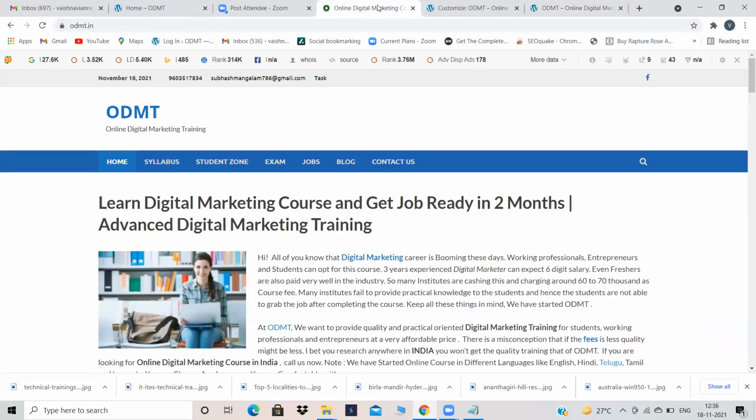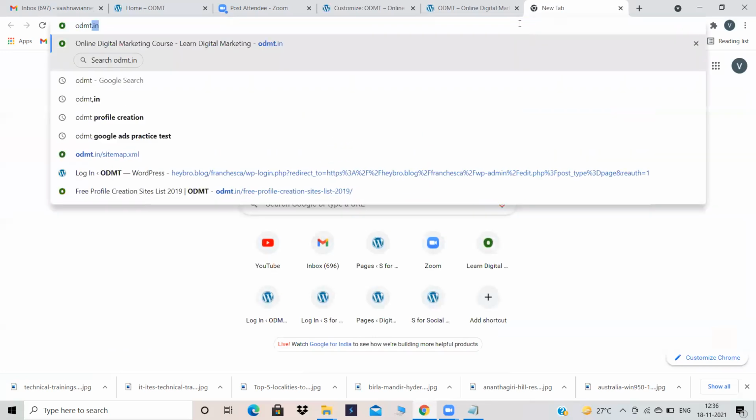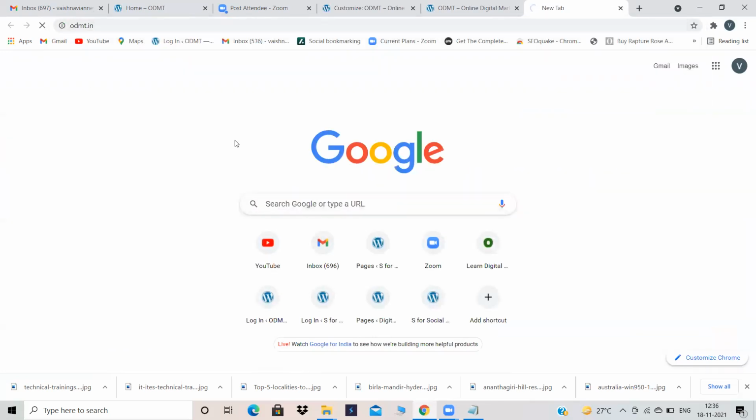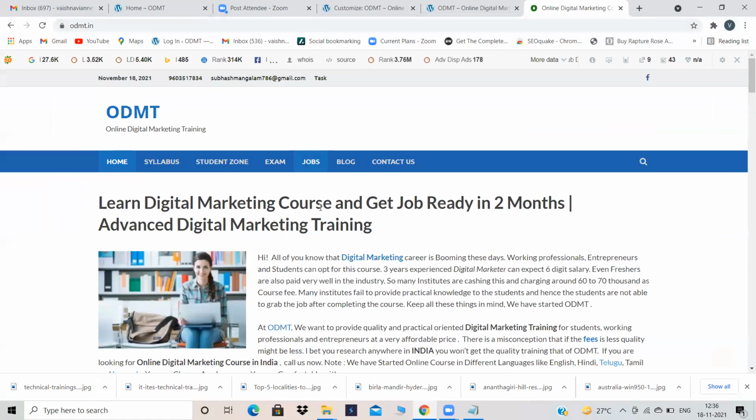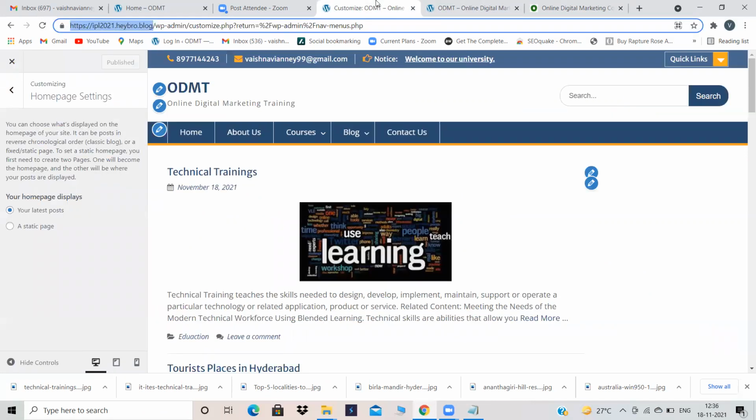Now I'll open ODMT and show you. In ODMT, is the latest blog appearing, or the homepage? The homepage. Which page should appear when somebody opens your website? The homepage. Should blogs appear on the first page? No. Then it is wrong, right? It is wrong. This is a mistake which we didn't create; that option was there by default.